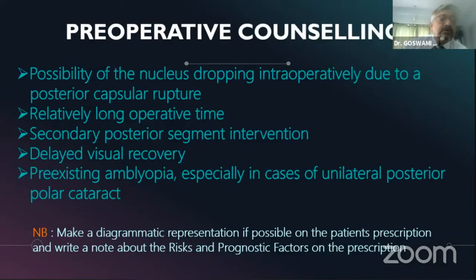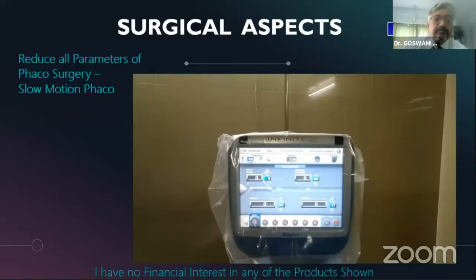And one important point that one must keep in mind is that patients who have a unilateral posterior polar cataract might have amblyopia, so that aspect also needs to be explained to the patient. A very important point from a medico-legal point of view is to make a diagram of how the posterior polar cataract looks and explain to him why the risks of surgery are much higher in these cases than a normal cataract. You may even diagrammatically explain how the nucleus can get dislocated back into the vitreous.